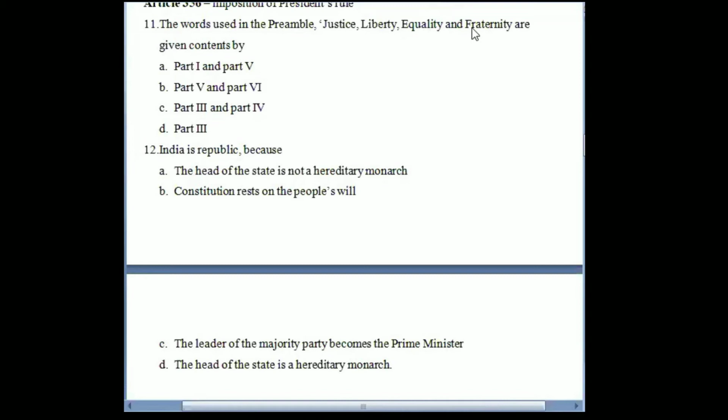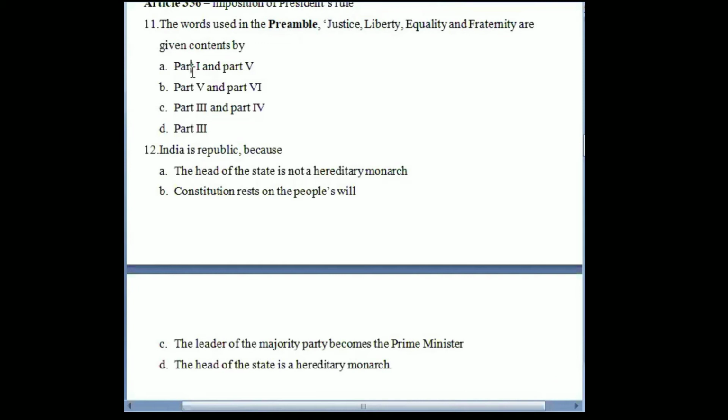The preamble is not providing any specific provisions that would ensure justice, liberty, equality, or fraternity. It is the other parts of the constitution, the various articles of the constitution, that ensure that these words used in the preamble are being fulfilled with specific proper provisions, right? So this question is asking which part of the Indian constitution gives specific provisions relating to justice, liberty, equality, and fraternity.